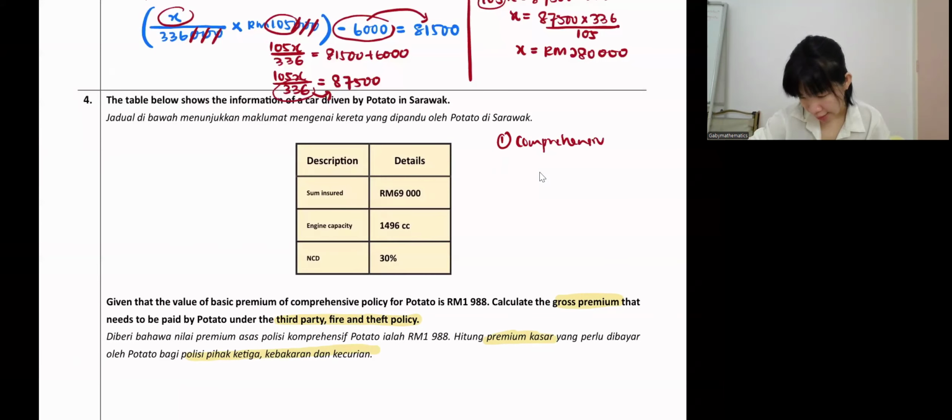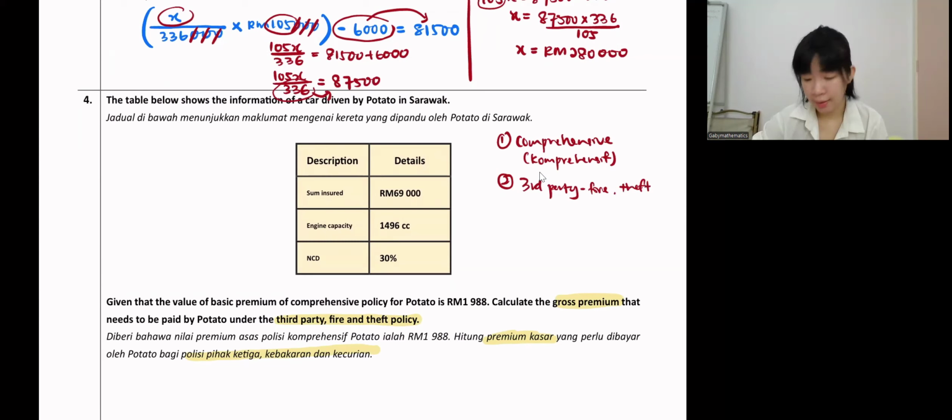Let's write together. Comprehensive is the top, the most expensive one. Then the second one is slightly cheaper, which is third party fire and theft.